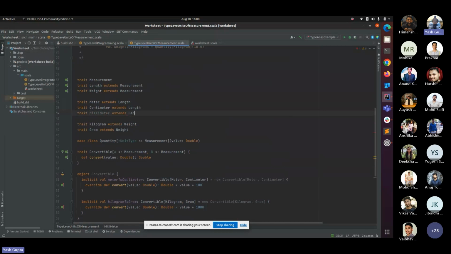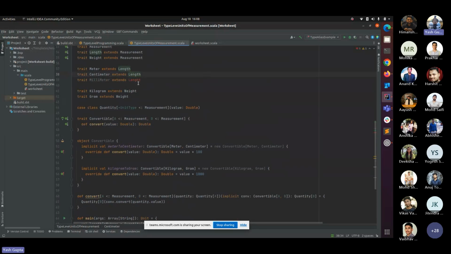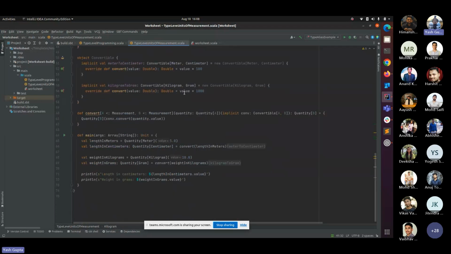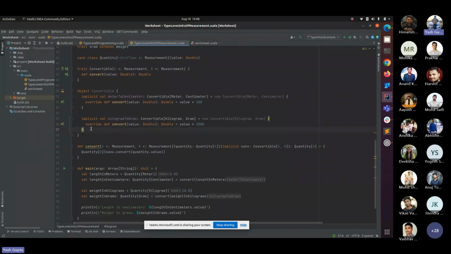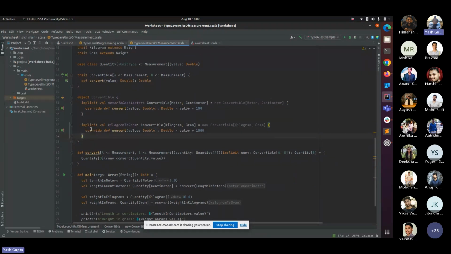Now I want to write a conversion for this millimeter. What do I have to do? I just have to add another implicit for it. I don't have to do anything else, right? This is the enhancement of the code.